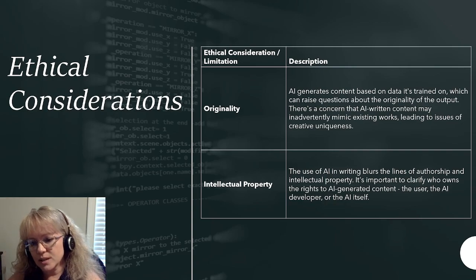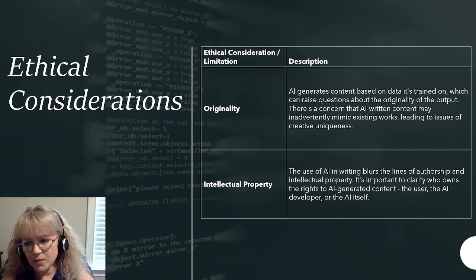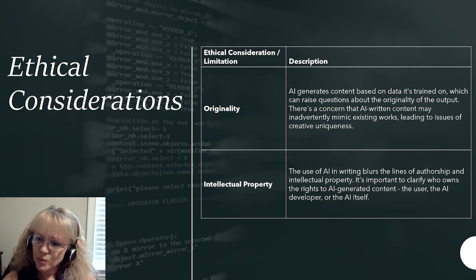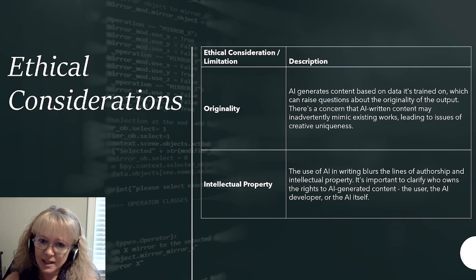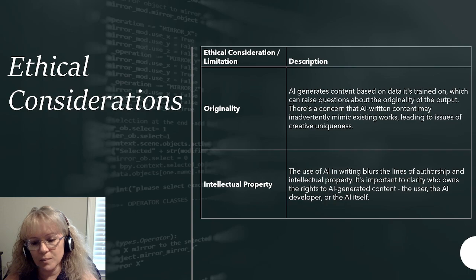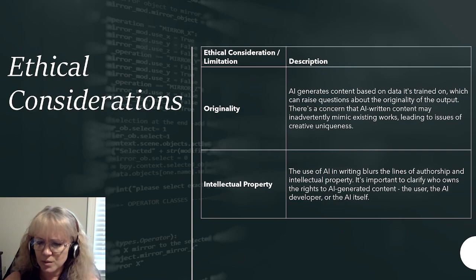Intellectual property. The use of AI in writing blurs the lines of authorship and intellectual property. It's important to clarify who owns the rights to AI-generated content. So this is important because after I get something out of ChatGPT, can I claim authorship? And nobody really knows the answer to this one yet. I'm going to be honest. It is a bit convoluted that I should be able to put my name on something that the computer helped me write. At the same time, it's not writing it for me because I put the prompt in and told it what to do. So this one is probably the most interesting conversation to me.